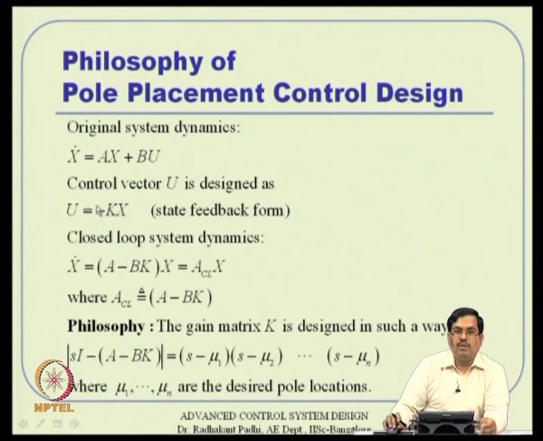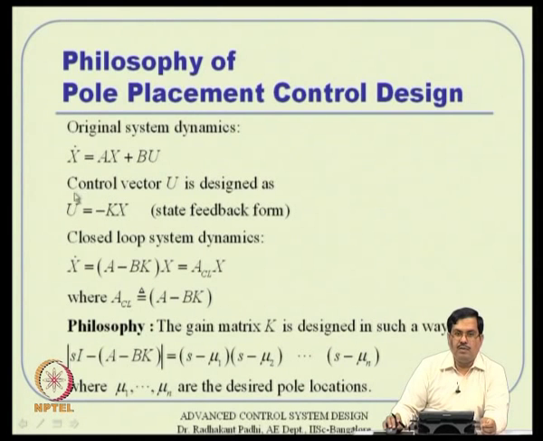So, if you design u equal to minus k x, then the closed loop system dynamics becomes x dot equal to (A minus b k) times x, and we typically tell that this is nothing but the closed loop system matrix A minus b k. So, we have an idea that suppose somebody gives us this k, then this is our closed loop system matrix. But the problem here is the reverse, we want to design a k.